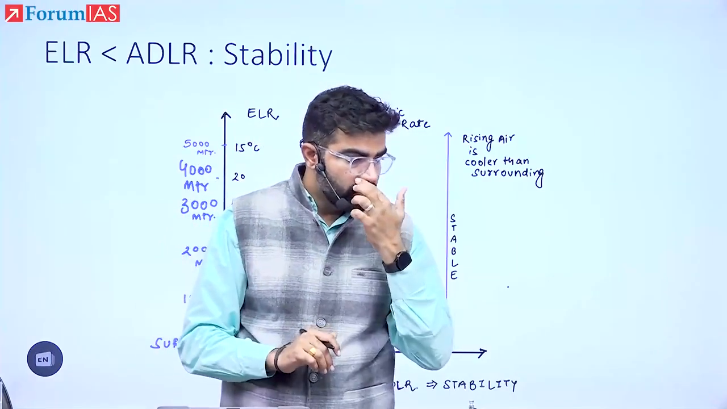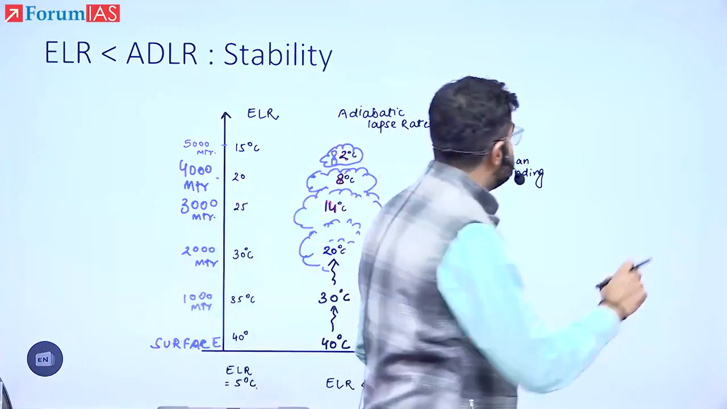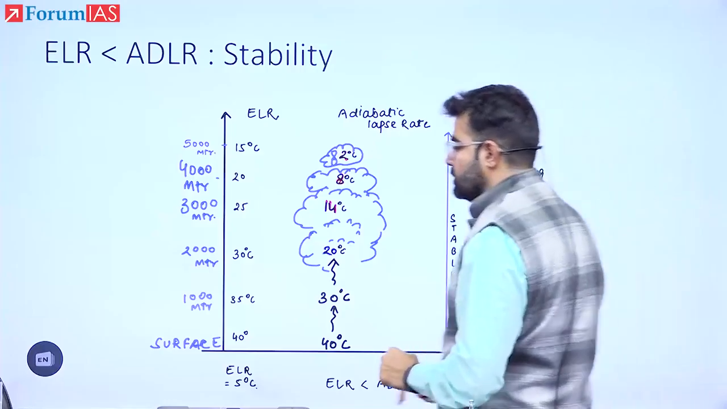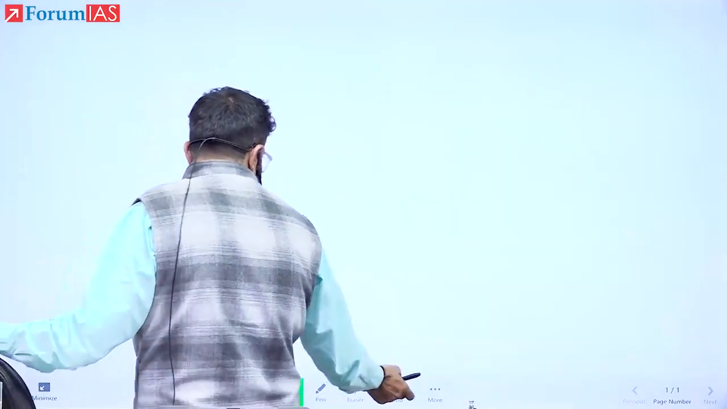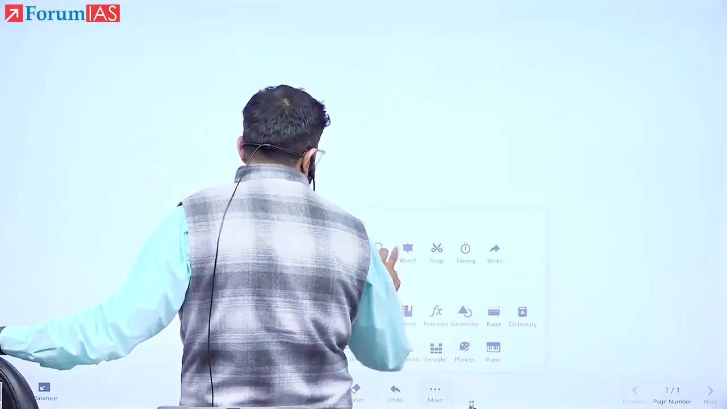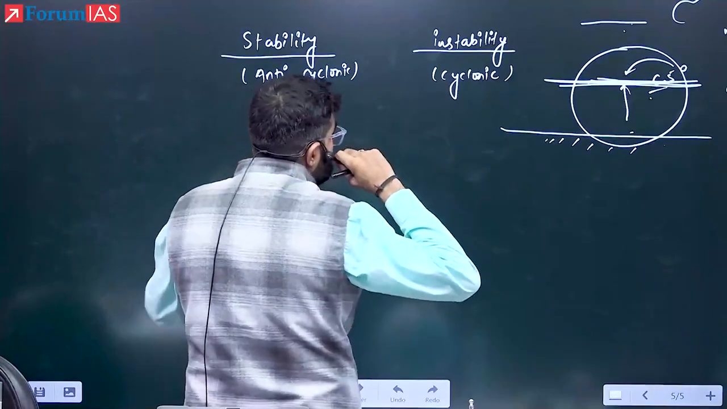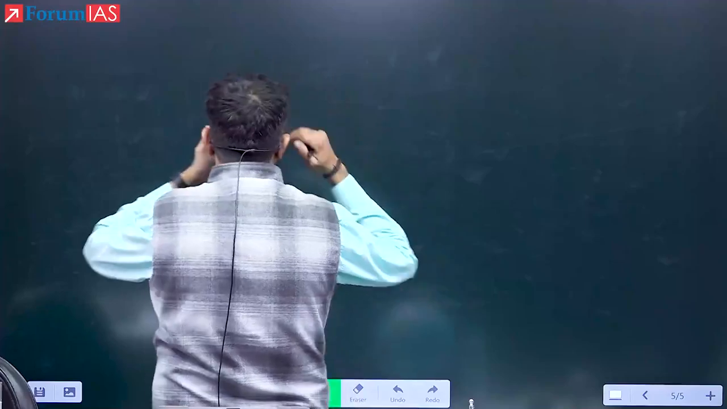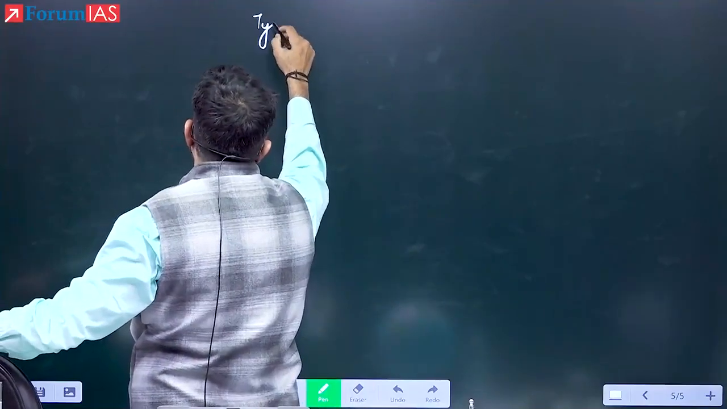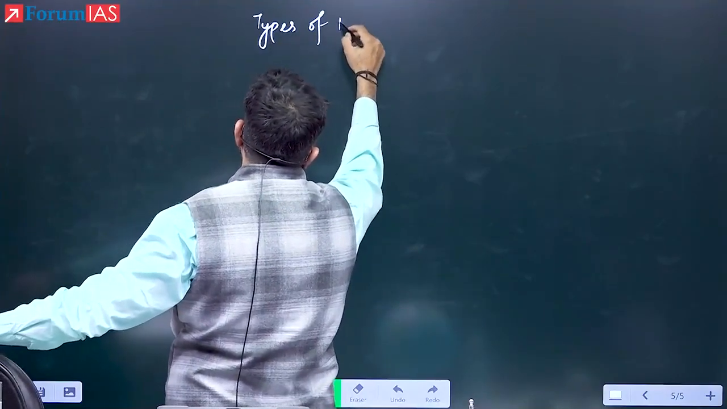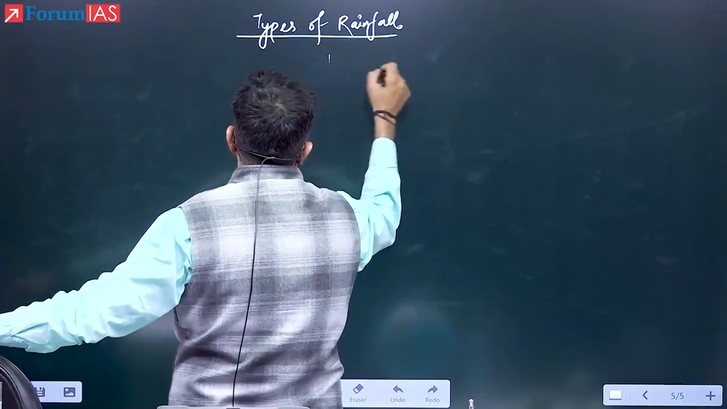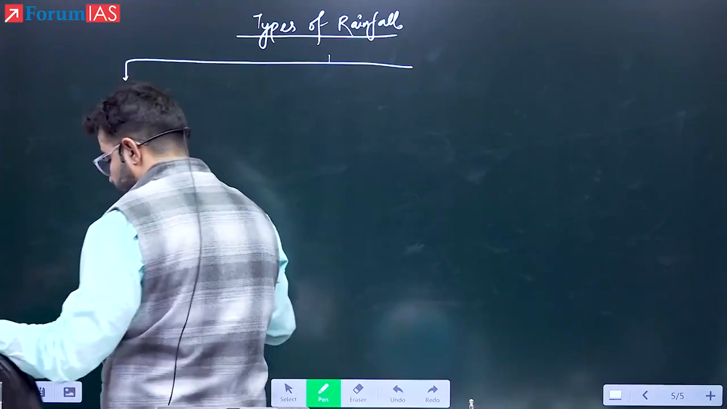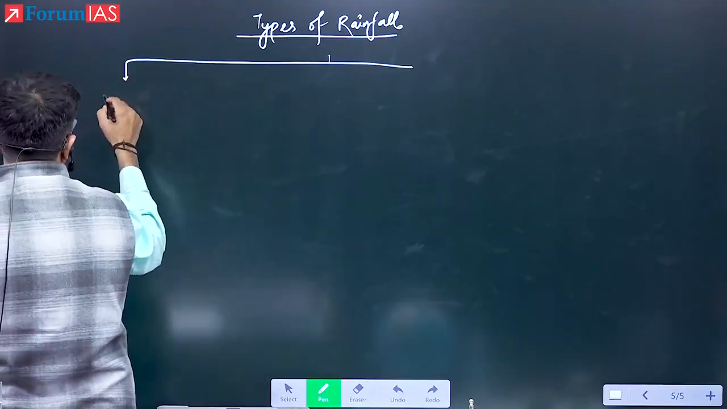Next, I am moving to rainfall types. The types of rainfall. Three types of rainfalls are possible. Number one, convectional.